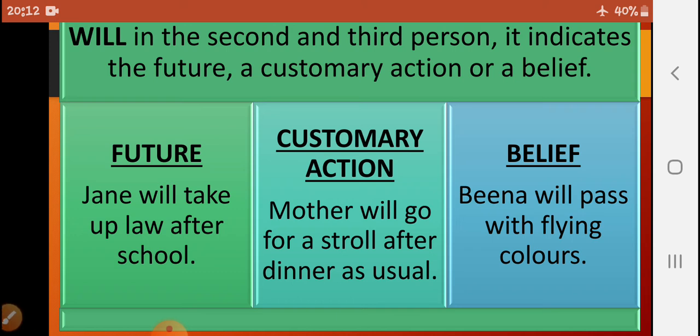Future: Jane will take up law after school, right? This is future. Customary action: Mother will go for a stroll after dinner as usual. Customary action means some action that happens on a regular basis. That is a custom of the house.